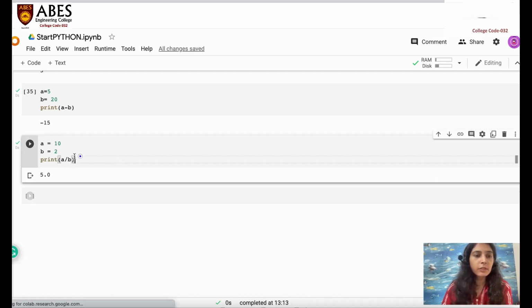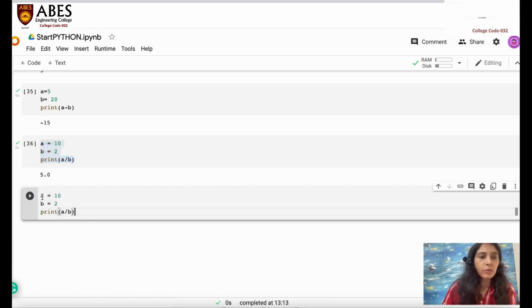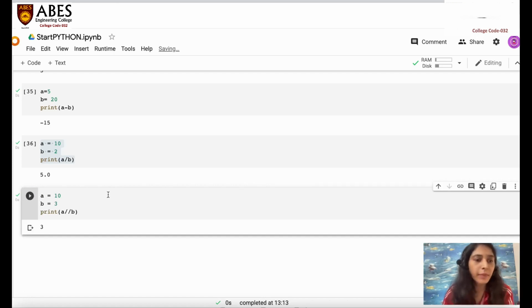After that, just copy this and paste it over here. What we will do is change the value of B to 3, and here I'm using floor division. Now just see what happens after using floor division. A is 10 and B is 3. When dividing 10 by 3, the result will be 3 point something.